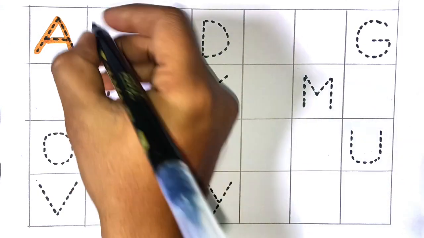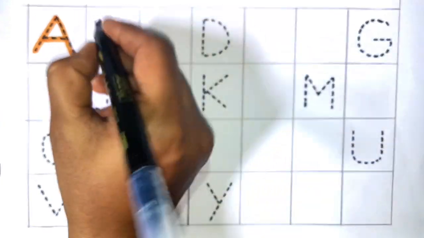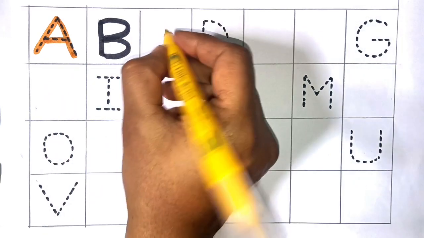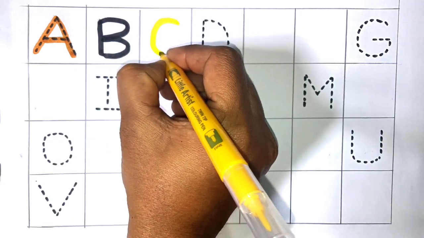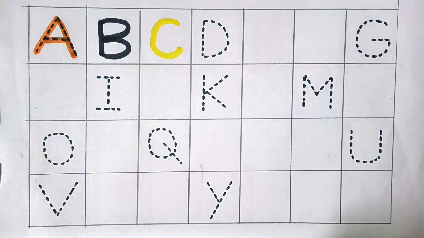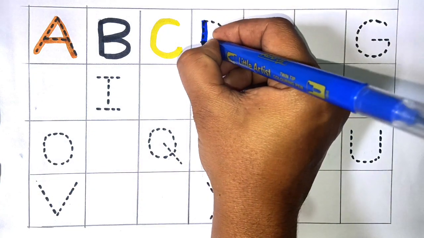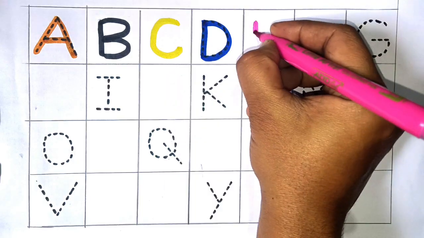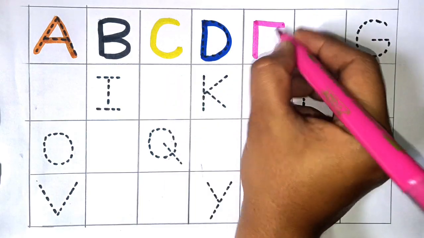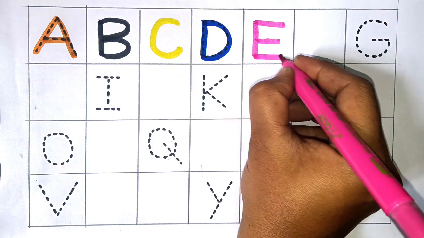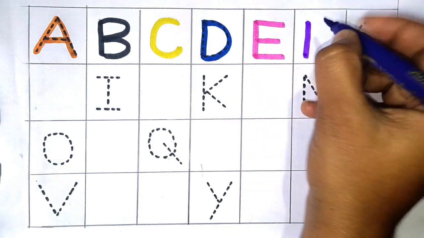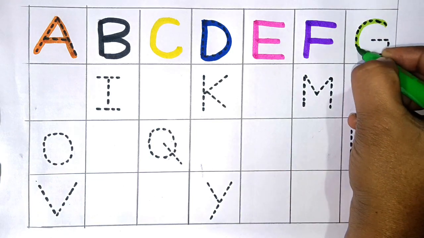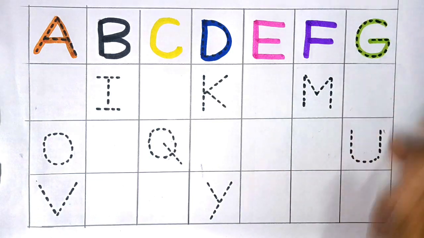A for apple. B for butterfly. Next C for cat. Next D for dog. Next E for eel. Next F for fingers. Next G for green.